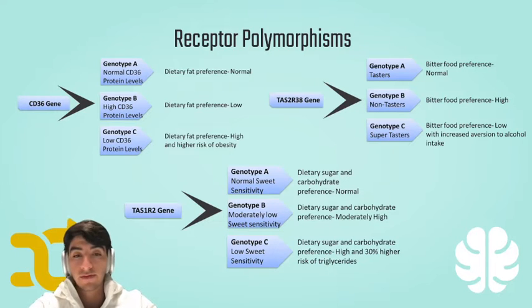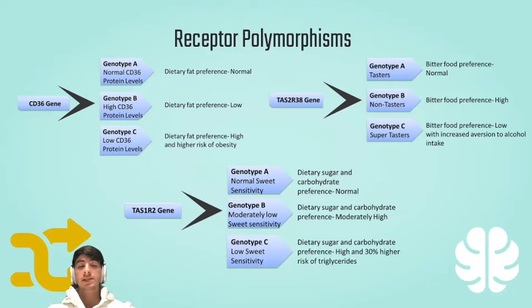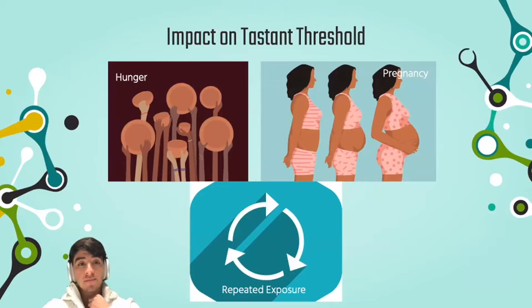Once again, we have the three genotypes, and we talk about the same kind of thing. The sensitivity of sweet is modulated by these different genotypes and thus leads to a different preference for sugars and the sugar taste. This is particularly important within this discussion because here we're seeing a true genetic variation that leads to selection of food preferences. An individual that's a super taster is going to be more averse to alcohol, whereas someone that's a non-taster might be more seeking of it because of the actual taste profile that's being activated.